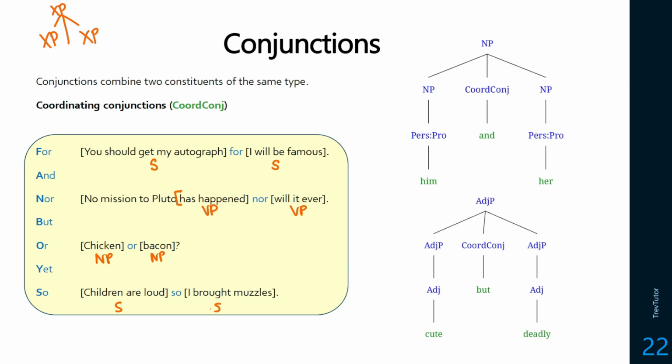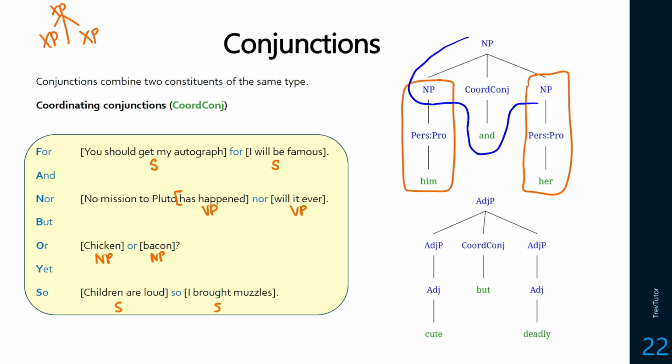In terms of the tree structure, you might see him and her. Him is a noun phrase, her is a noun phrase, and what this coordinating conjunction is doing is taking those two noun phrases and combining them into one that is bigger. Same thing with cute but deadly. These are both adjective phrases and they're being combined to create a bigger adjective phrase.